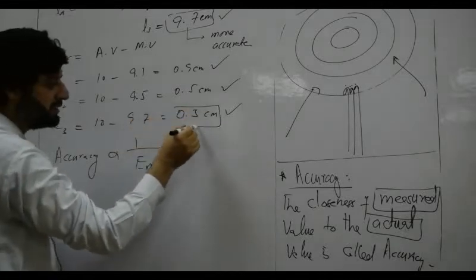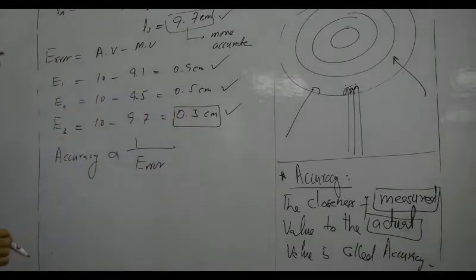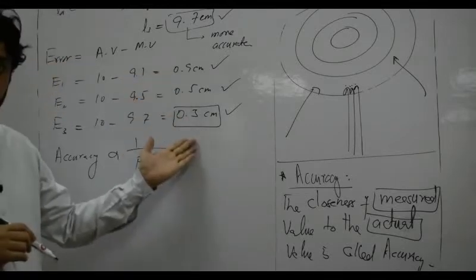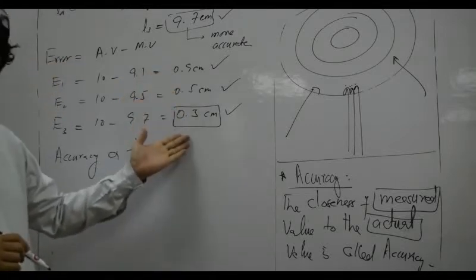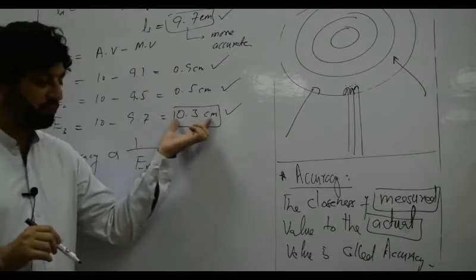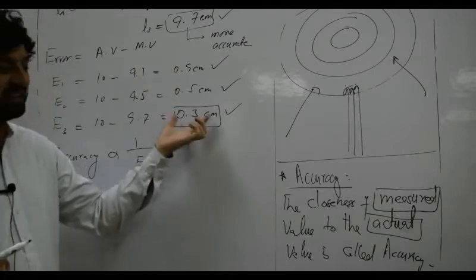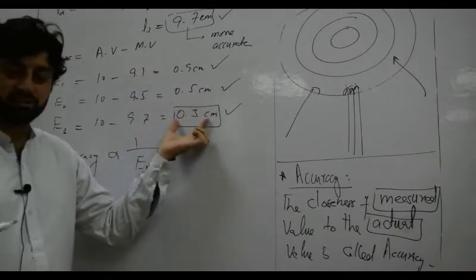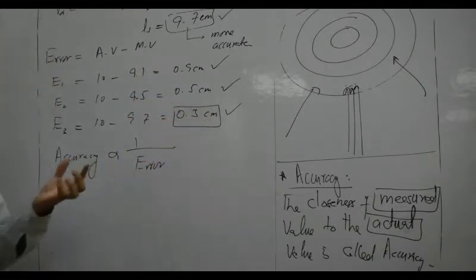This error is very small as compared to these errors. If we compare these errors, we will find that 0.3 centimeter is smaller than 0.9 and 0.5. So if this error is smaller, it will be more accurate.